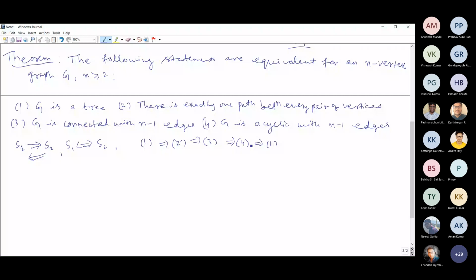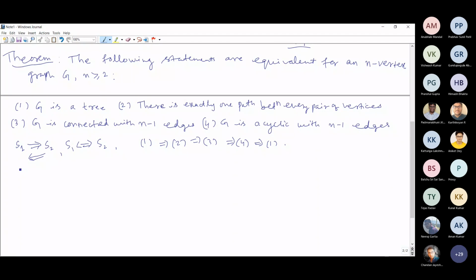There are several ways, but here I'll prove it in this way. I'm not following this cyclic way. I think this will be convenient for me, so I'll prove that one is equivalent to all these statements.